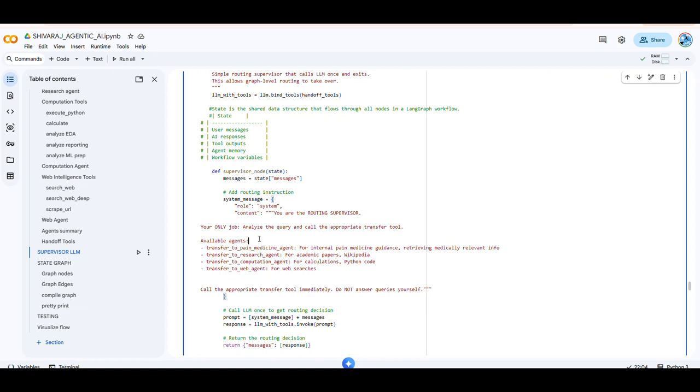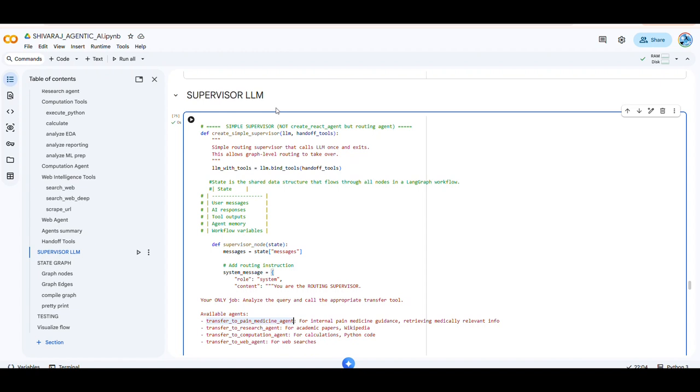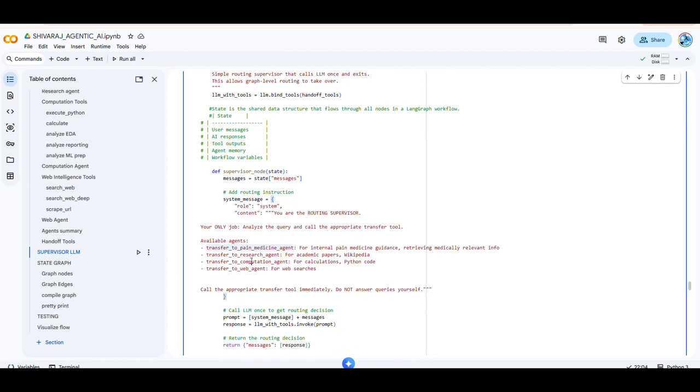What does he do when a query comes? He will search which team is specialized in that, and based on that it will transfer. Once a query comes, he will understand the state and transfer it to a particular team or person or employee. That is what the supervisor LLM is. You can consider it a routing LLM: based on the query, which agents do I have in my team that will solve this, and he will just forward that mail to the particular team.